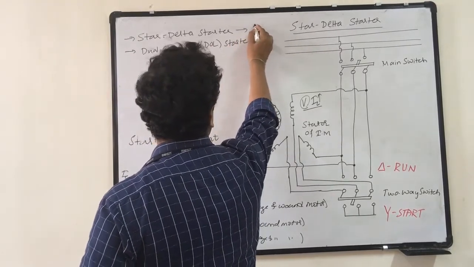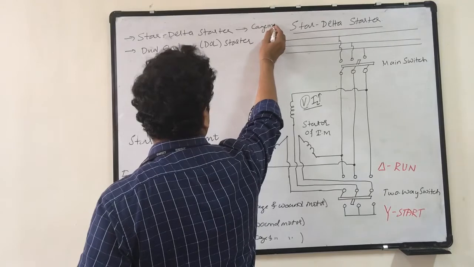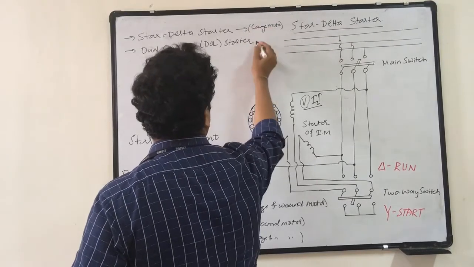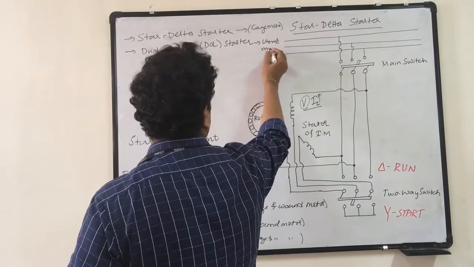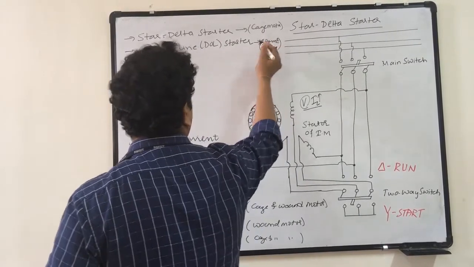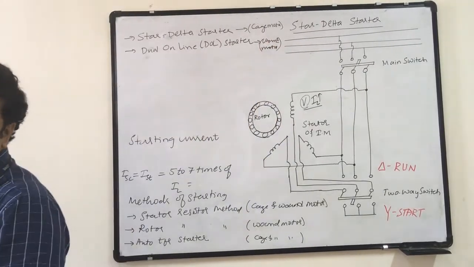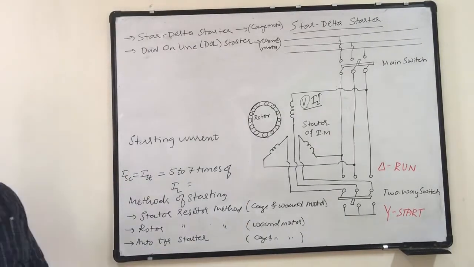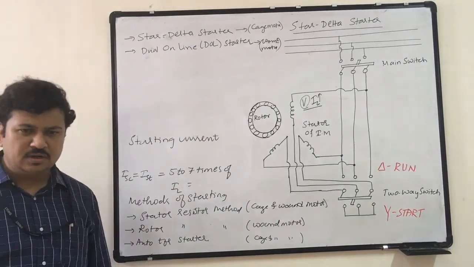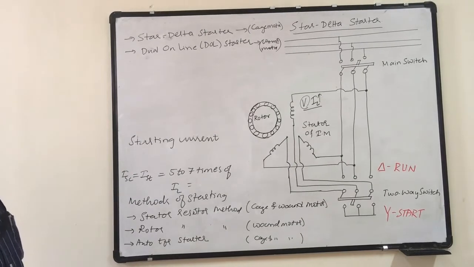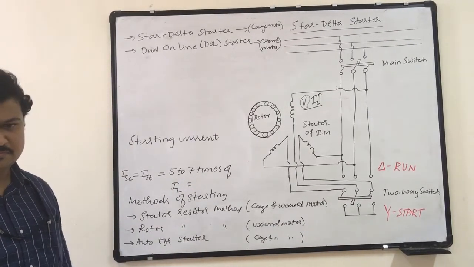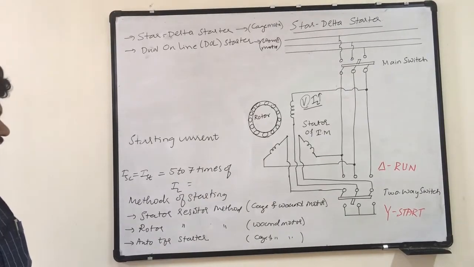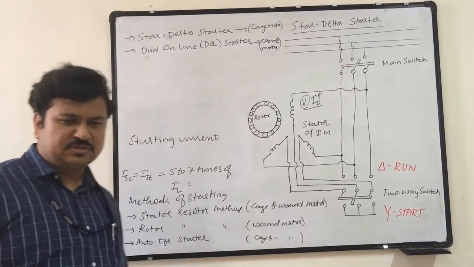Okay, so this is for cage motor, this is for wound motor. Generally we use a DOL starter for wound motor and star delta starter for cage motor. So these are various starting mechanisms of induction motor.